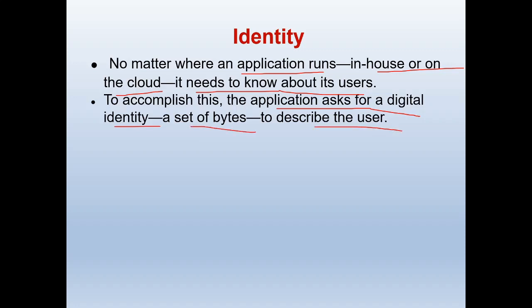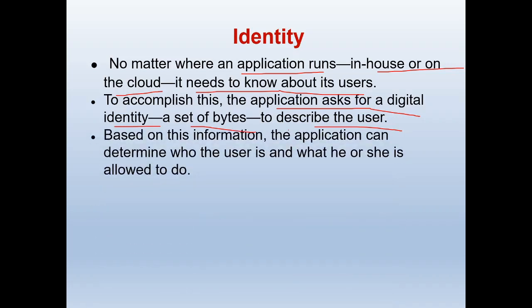Based on this information, the application can determine who the user is and what he or she is allowed to do. After registering on the site, they decide which services they can provide you and which are the best services for you.